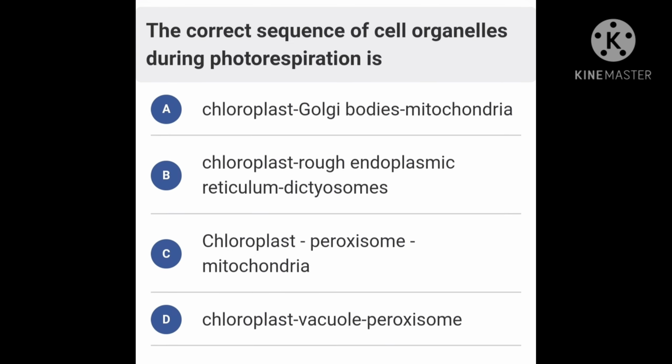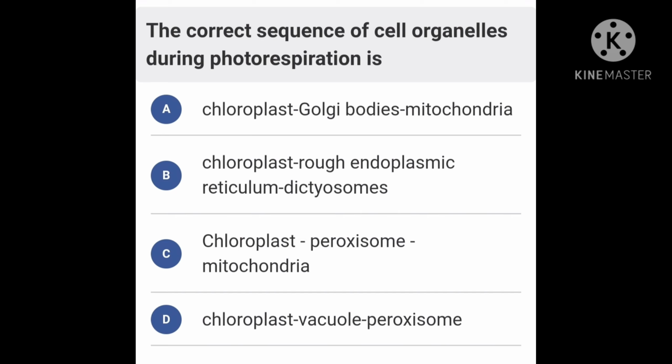The correct sequence of cell organelles during photorespiration is option A, chloroplast, Golgi bodies, mitochondria, option B, chloroplast, rough endoplasmic reticulum, dictyosomes, option C, chloroplast, peroxisomes, mitochondria, option D, chloroplast, vacuole, peroxisomes. Photorespiration is a biochemical process in plants in which, especially under conditions of water stress, oxygen inhibits the Calvin cycle, the carbon fixation portion of photosynthesis. The three organelles that participate in photorespiration are chloroplast, mitochondria, and peroxisomes.